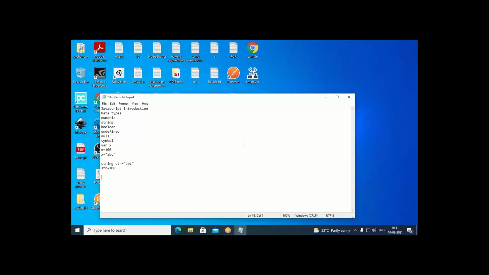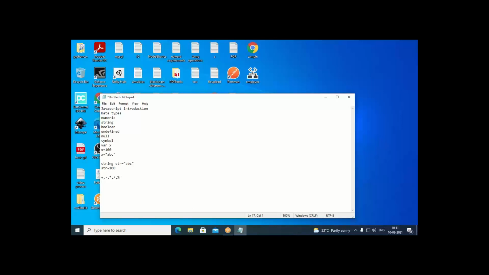Also, we saw some arithmetic operations. We have some arithmetic operators like plus, then minus, then multiplication, then division. One more is the modulus operator. First one for adding, second one for subtracting, third one for multiplying, fourth one for division, and fifth one for finding out the remainder. When you divide the first operand by the second operand, the value you get is called your remainder. So these are the arithmetic operators we have.